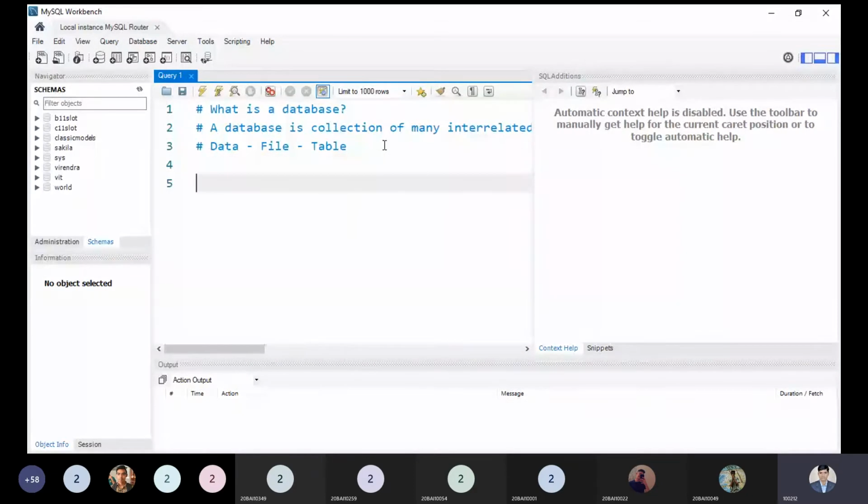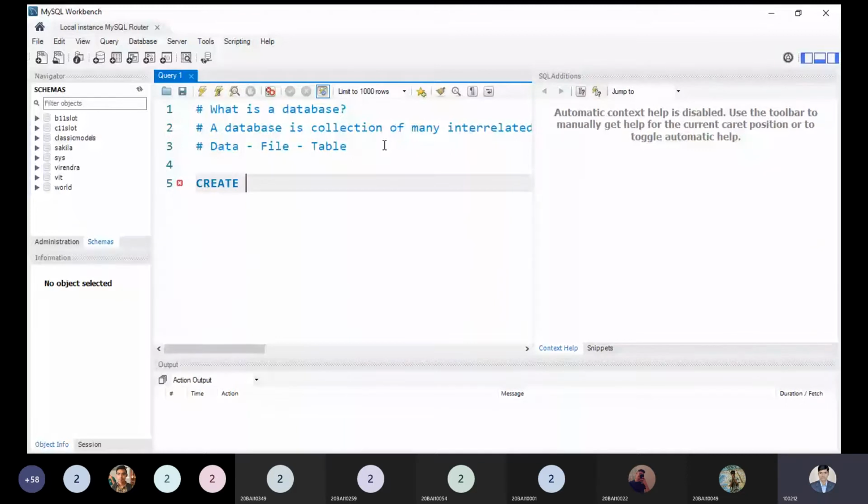So first we have to use the database, but before using the database we have to create a database. I'm writing the syntax in capital or small letters. You can use any kind of letter, it doesn't matter, because it is not case sensitive.